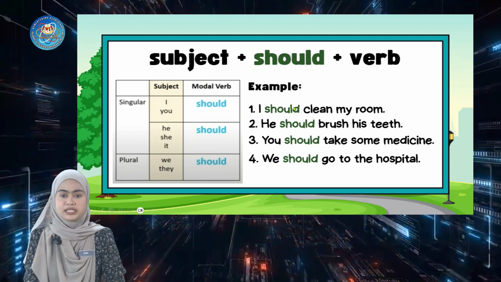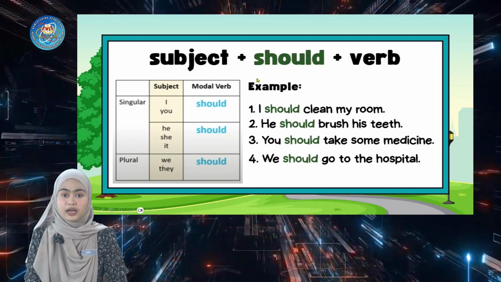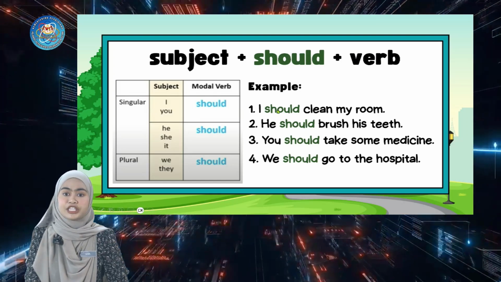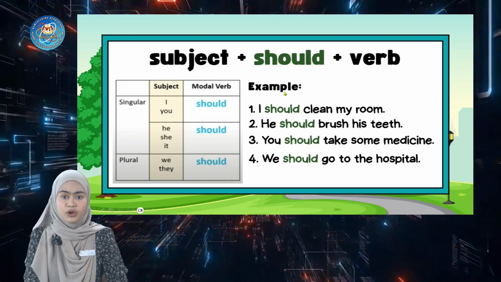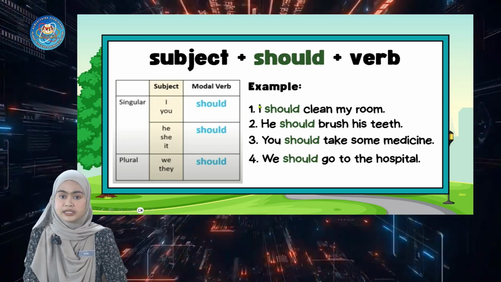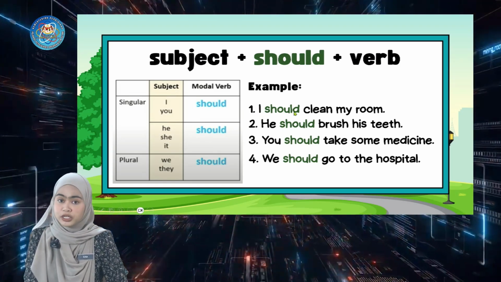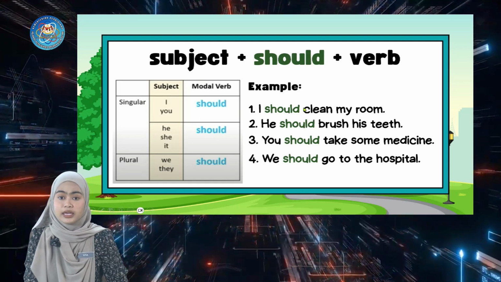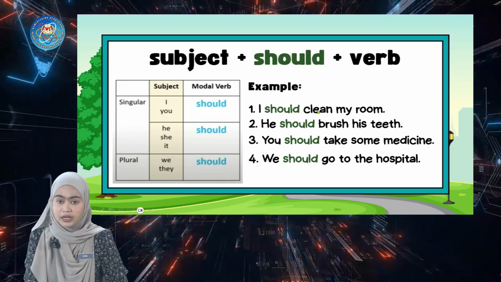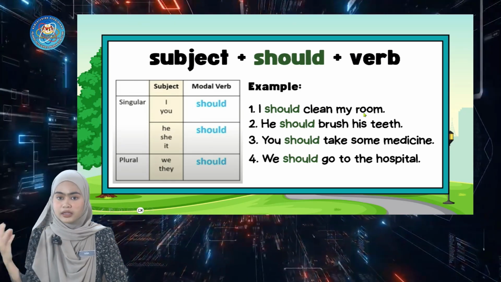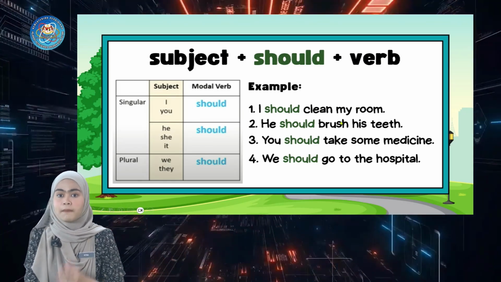Here let's see examples of how we can make a sentence using modal verbs advice should. The first one is I should clean my room. In the sentence we have the subject, which is I, then should, and then clean, which is the verb, followed by the details of the verb, my room.